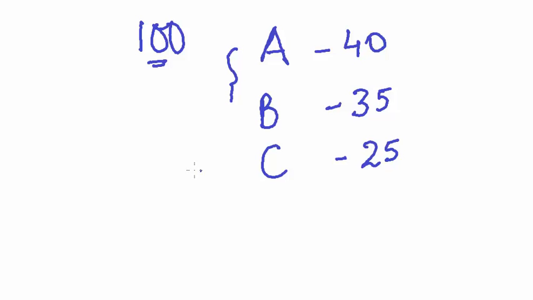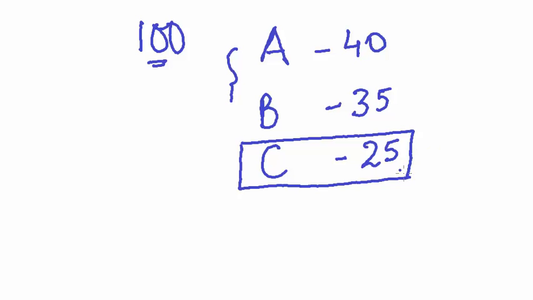In the second round, the candidate who has secured the least number of first preference votes will be eliminated. Here, C has secured only 25 votes in which it has first preference. So C will be eliminated. And in these 25 ballots, a few must have voted for A as second preference and a few must have voted for B as second preference.